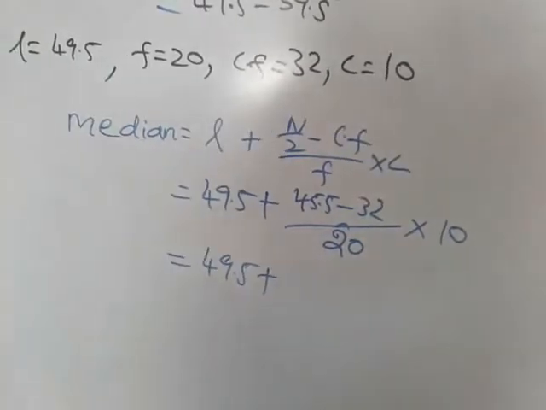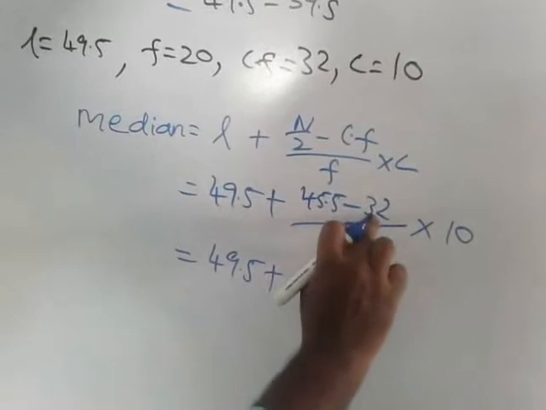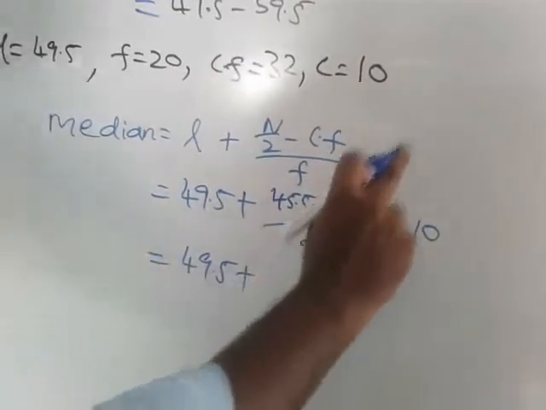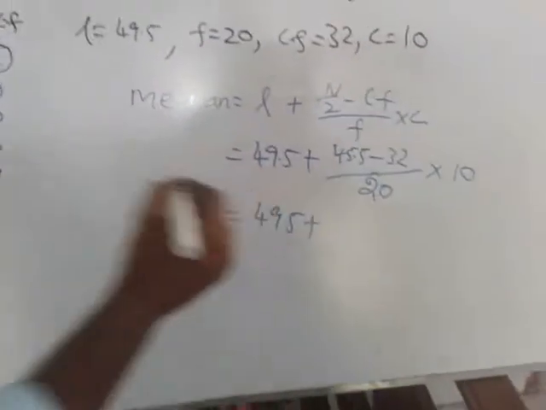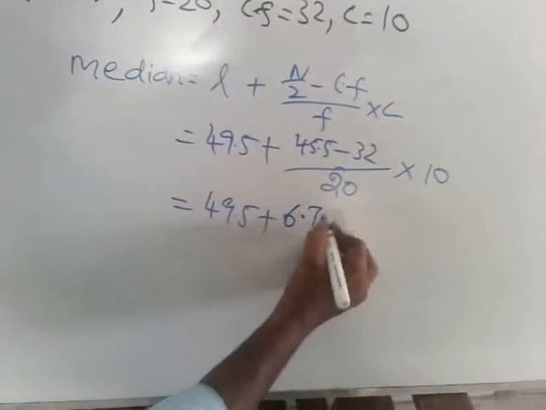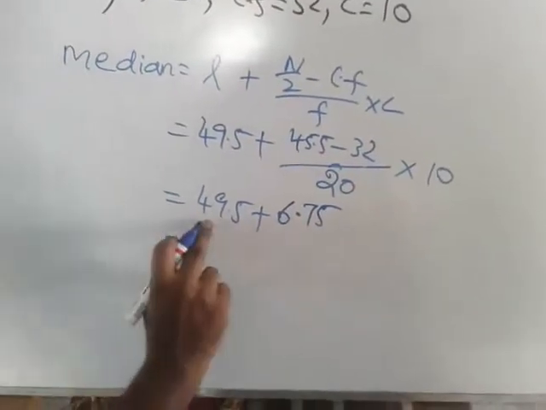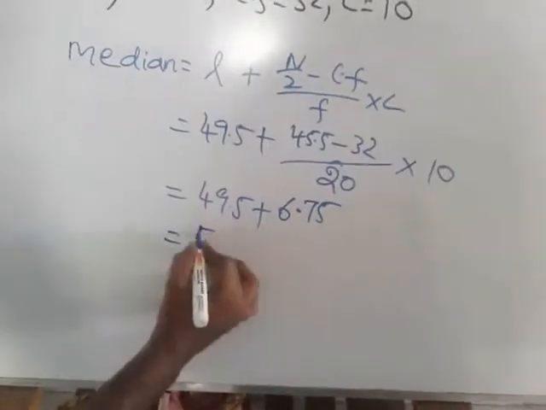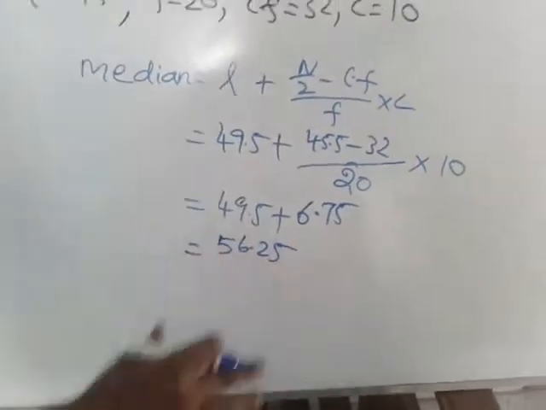Okay, easily you can do it on the calculator. Now just subtract, then divide. Using the calculator, first you subtract, after that divide. So what will we get? 6.75. Check your calculator, subtract then divide directly. After that only you add these two values. Okay, so adding these two, 56.25. So this is your answer. This is your median.